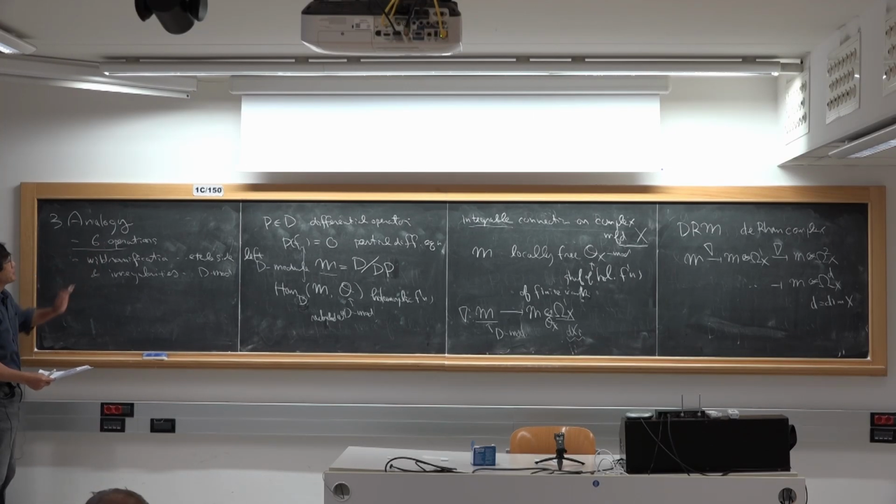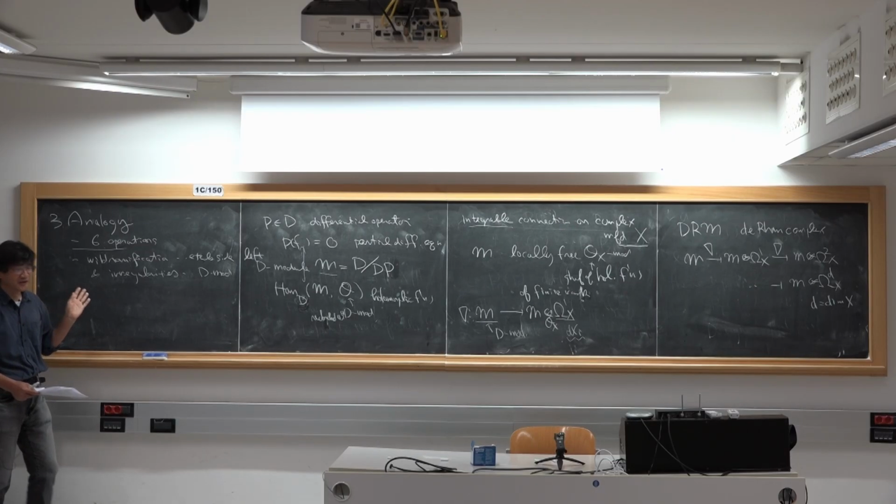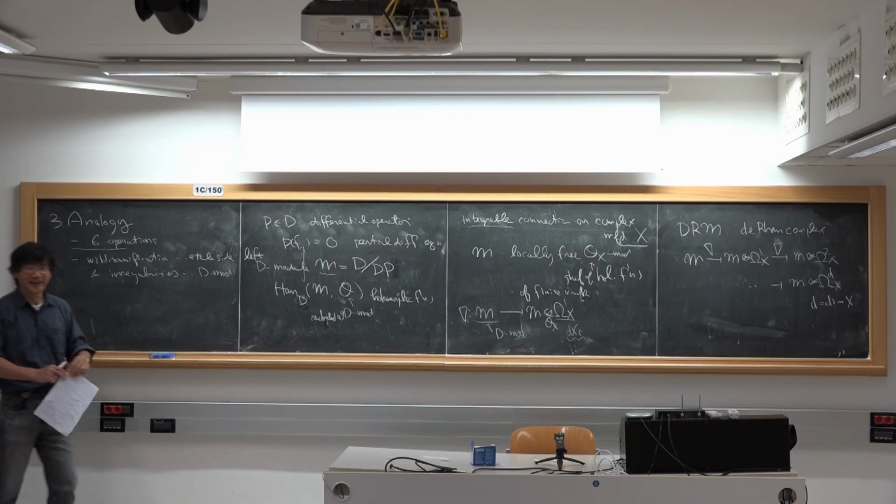So the six operations, named after Grothendieck. He introduced the six types of functors. And he said that these six operations are as important as the four operations. The four operations everybody knows: addition, subtraction, multiplication, and division. And he said that the six operations he introduced are as important as the other four operations.